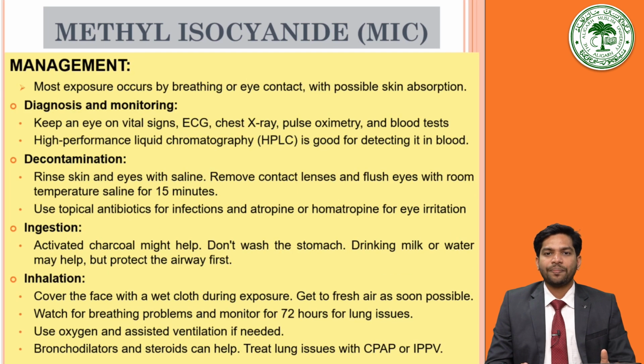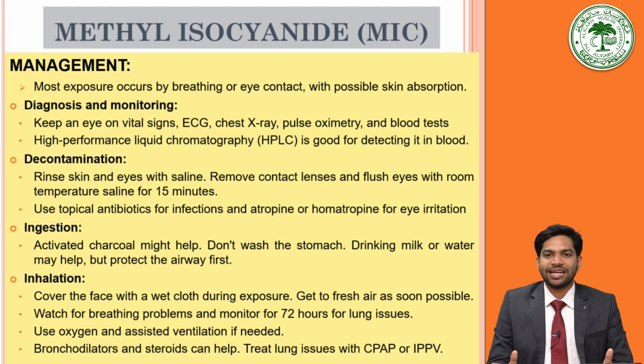Then management of methyl isocyanide poisoning. Exposure to methyl isocyanide mainly occurs by the inhalational route and by eye contact. They are the most common routes of intake of methyl isocyanide. Dermal routes of absorption could also be possible. In case of methyl isocyanide poisoning, monitor the vital signs, ECG, chest X-ray, pulse oximeter, peak airflow, arterial blood gas analysis, serum electrolytes, and the renal and hepatic functions in the symptomatic patients.